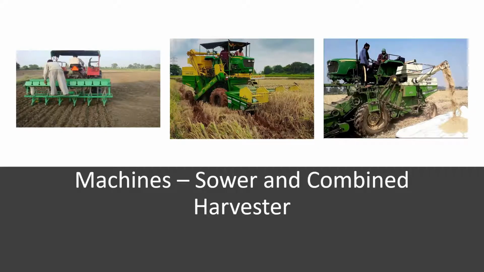Extensive farming uses machines. The first machine we see is a sower. You can see the man putting seeds in that machine and sowing is happening. The next two pictures are of a combined harvester. The crop is cut with this machine and then it is threshed by this machine.